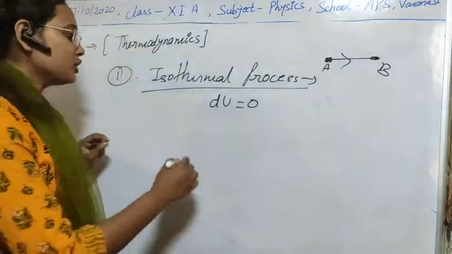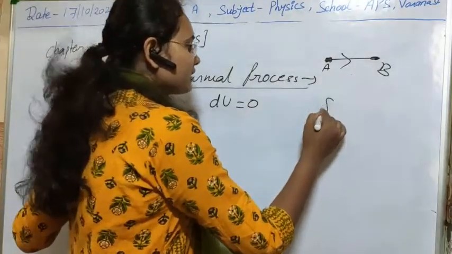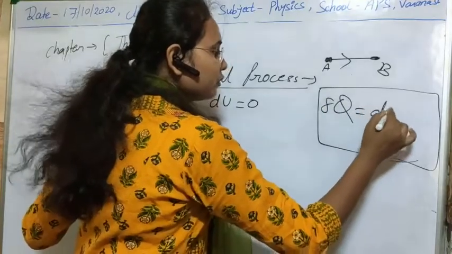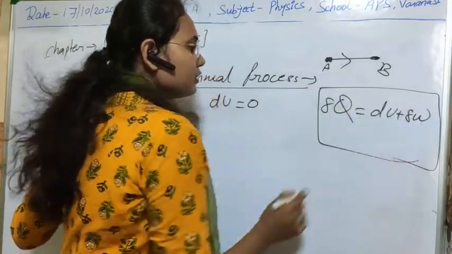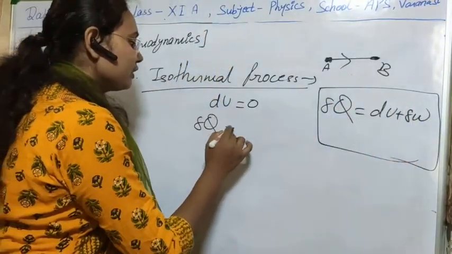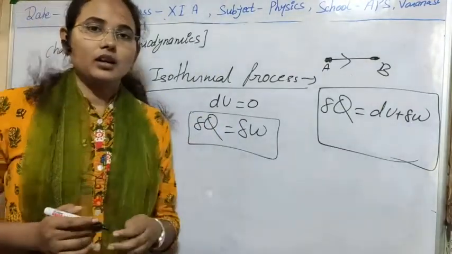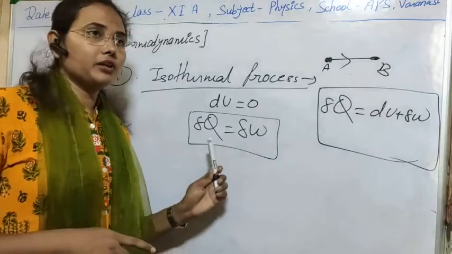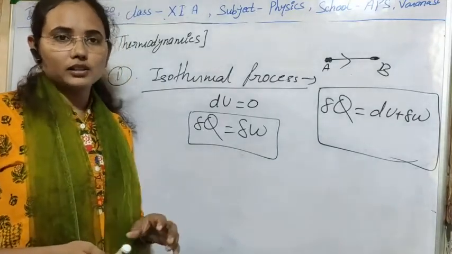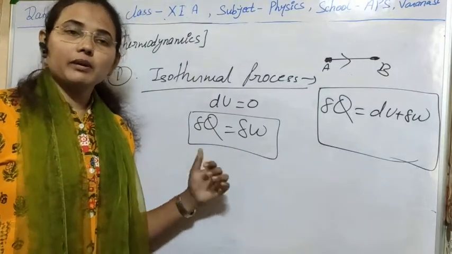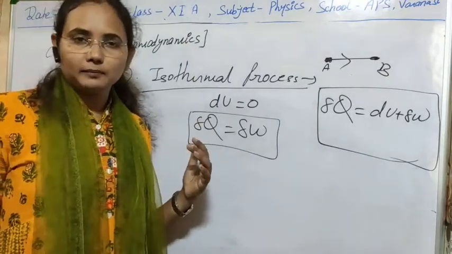If this is zero, then what will the first law of thermodynamics be? Right, the first law of thermodynamics is delta Q equal to dU plus delta W. So what will we get? Delta Q equal to delta W. It means that all of the heat energy will be used to do work, meaning to expand. If there is a gas, then it will be used to expand the gas only.